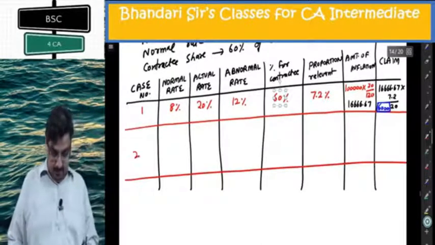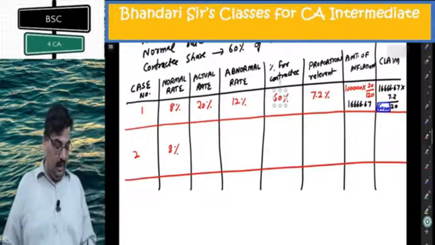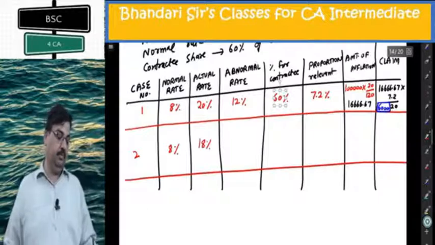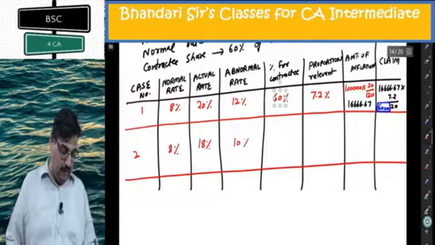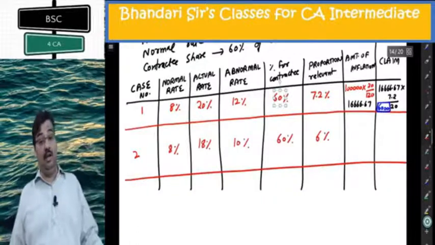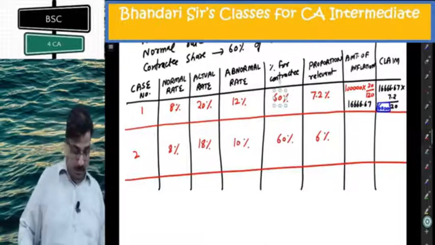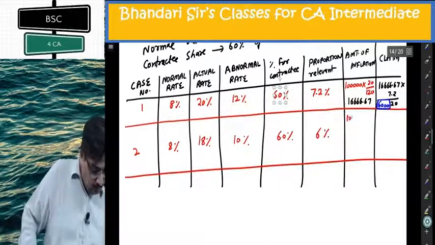Second example. The normal rate remains the same because my clause is the same. Let us say the actual rate is 18%. What is the abnormal rate? 10%, 60%, 6%. They are not difficult. Once you apply yourself again and again, it will become simple. 1 lakh into 18 by 118.